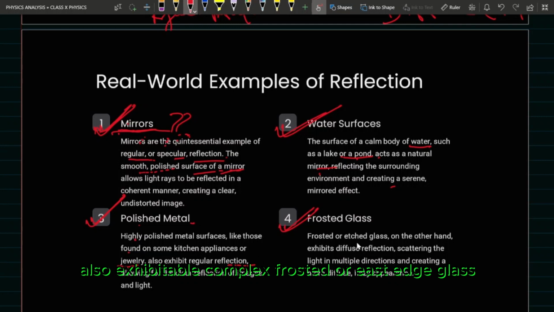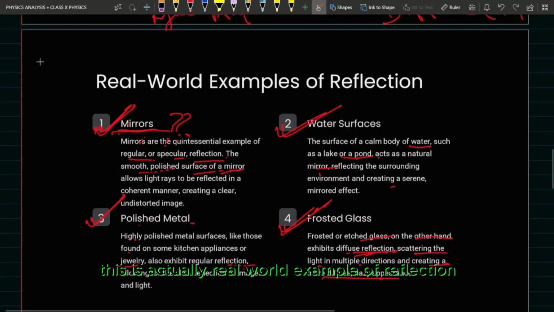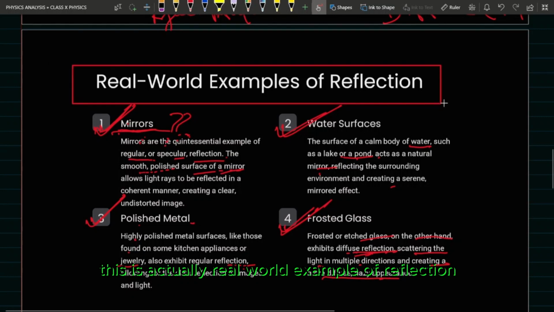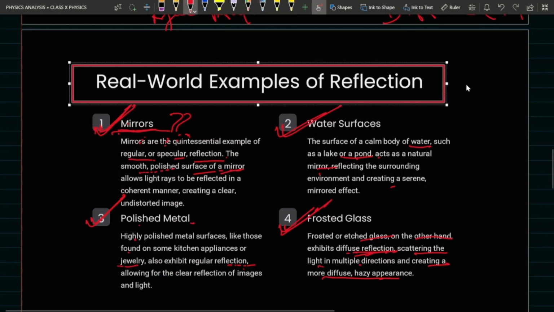Frosted or etched glass, on the other hand, exhibits diffuse reflection, scattering the light in multiple directions. So frosted glass causes a diffuse reflection. This is a real world example of reflection of light.